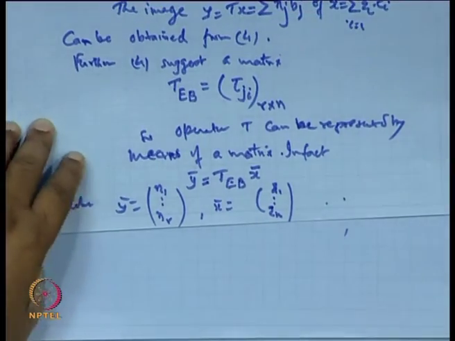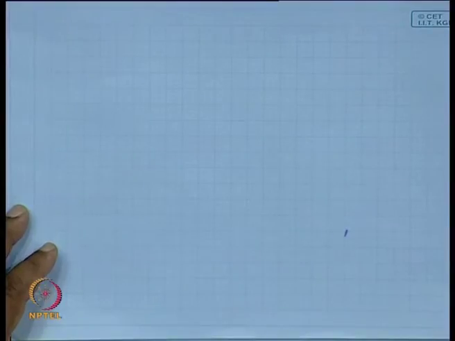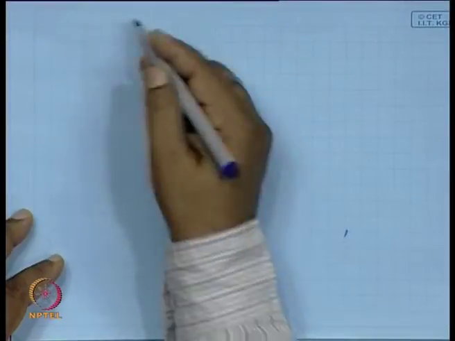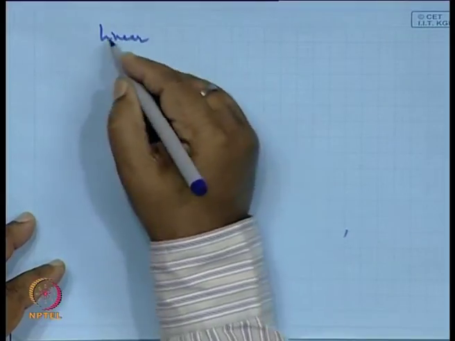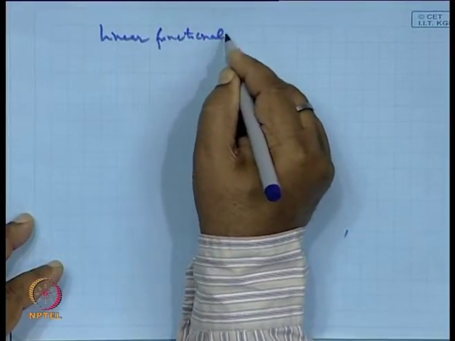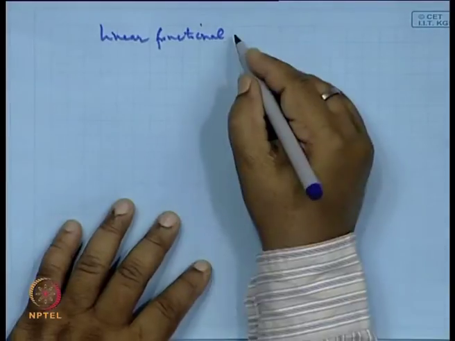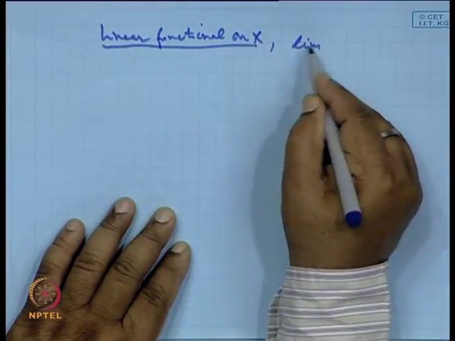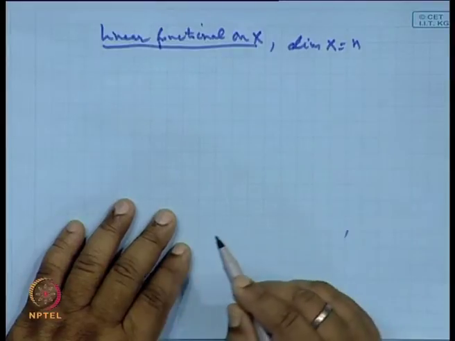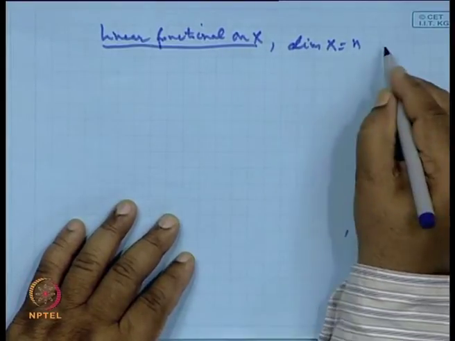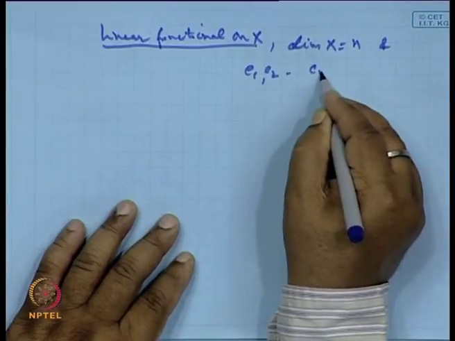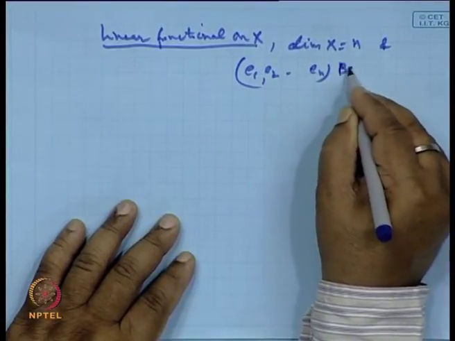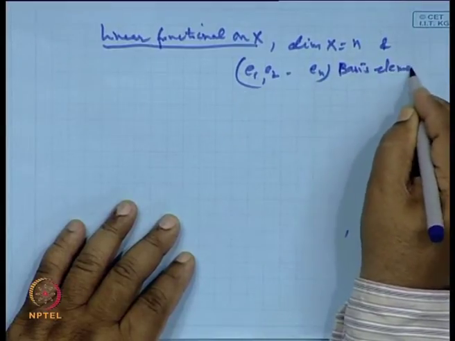Okay. Now, let us come to another result, which I am not going into in detail: the linear functional on x, when the dimension of x is n, and e_1, e_2, up to e_n are the basis elements.